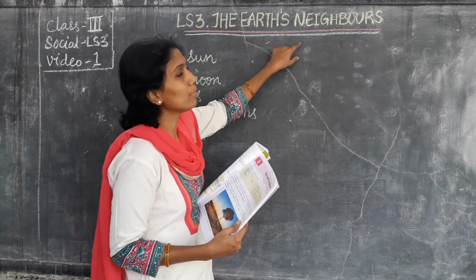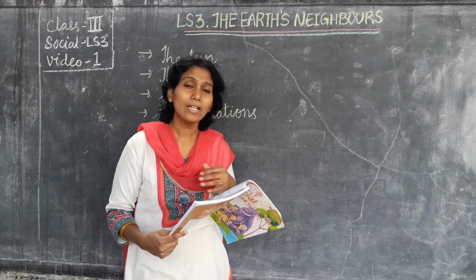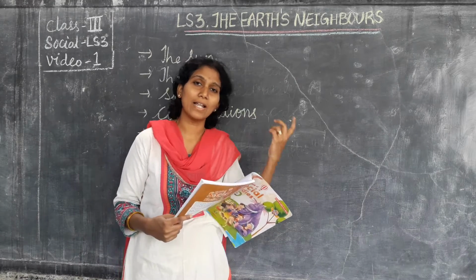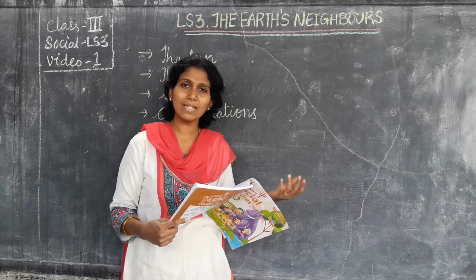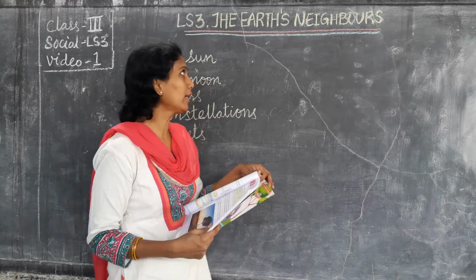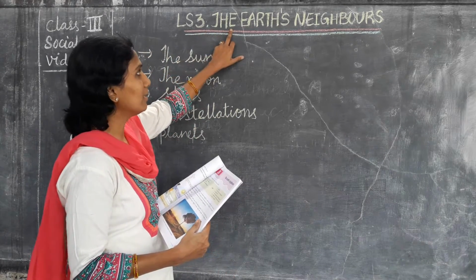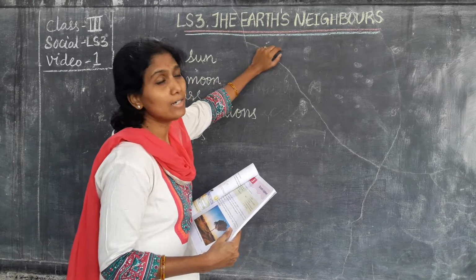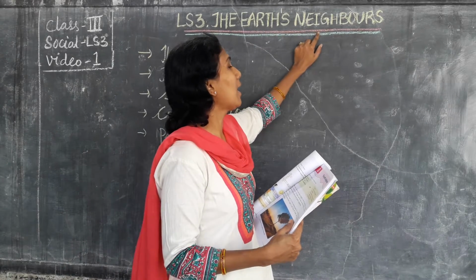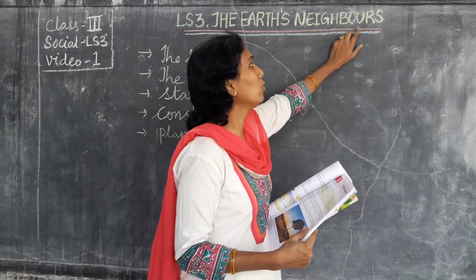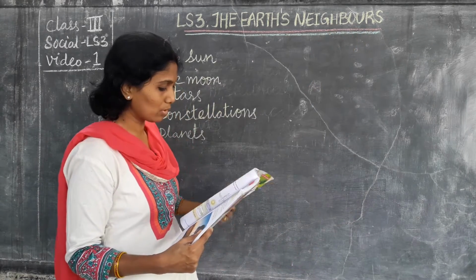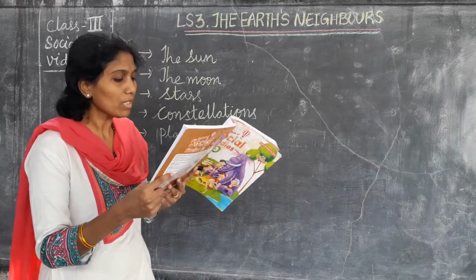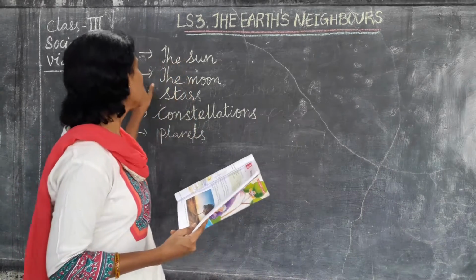The Earth's Neighbors. Ours is earth, and on earth we are seeing the sun, the moon and the stars. Earth's, neighbors. Now we will take the sun topic.